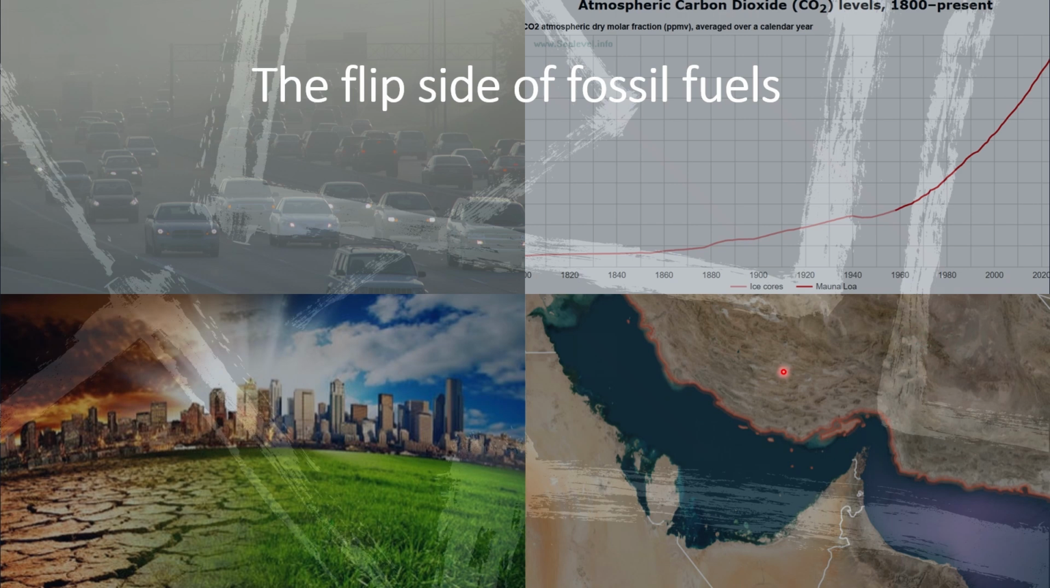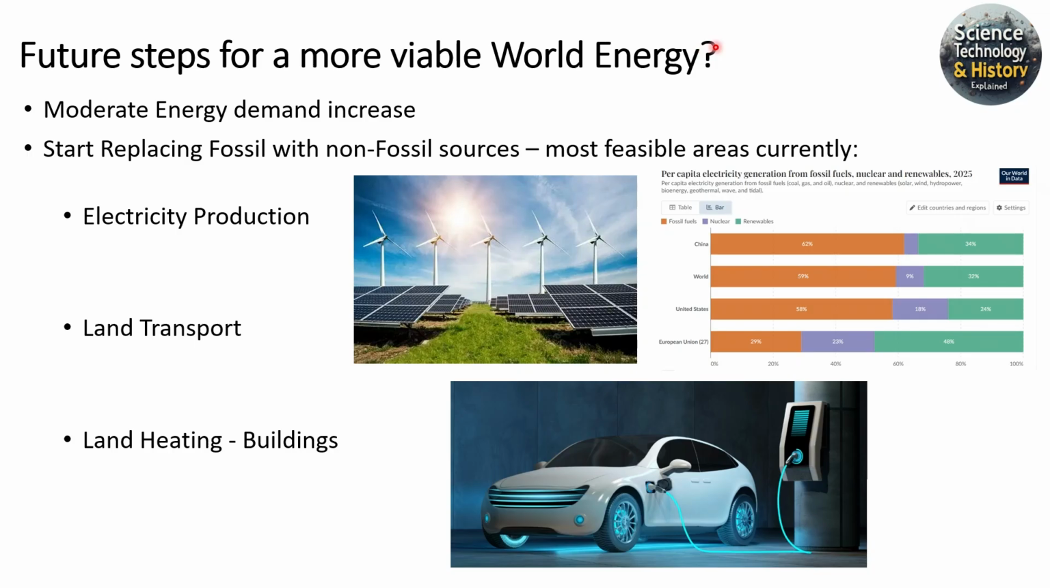Everybody probably recognizes this geographic section, the Strait of Hormuz right now, a big issue with 20% of the oil flowing from the Middle East to, for example, Asian markets here. So a lot of flip sides from fossil fuels. So what can we do to sustain the world's population, to have a high living standard, but to avoid the flip sides of fossil fuels?